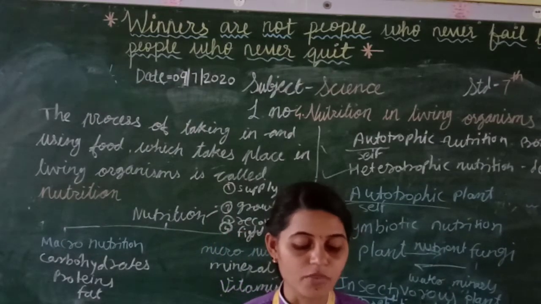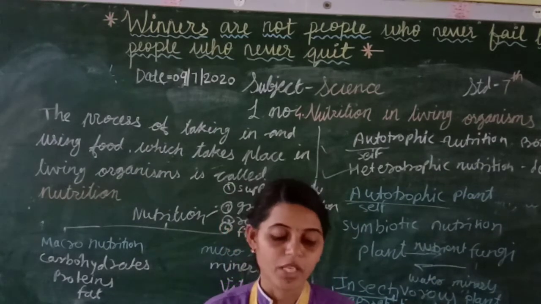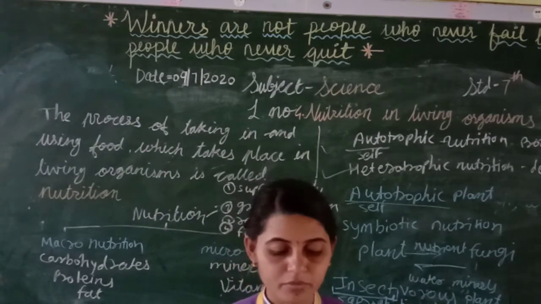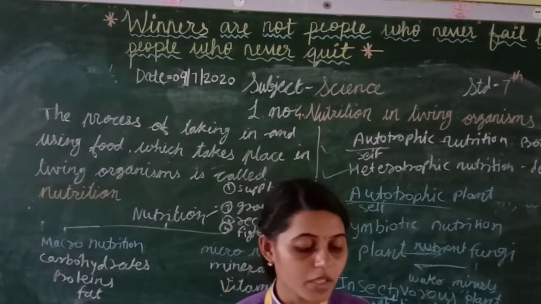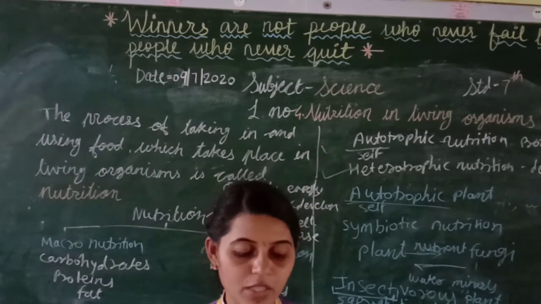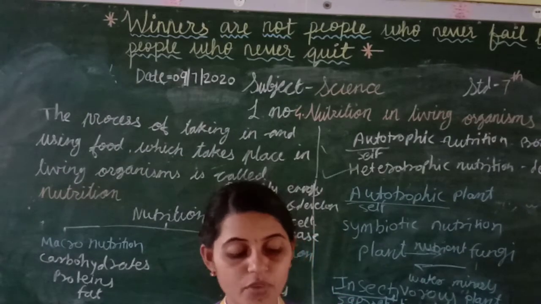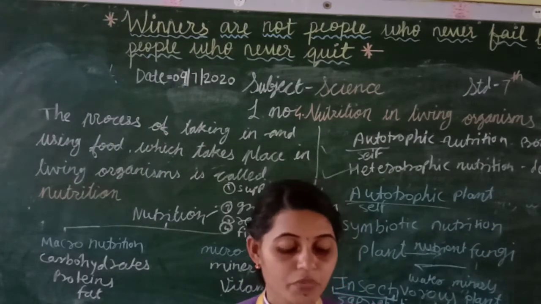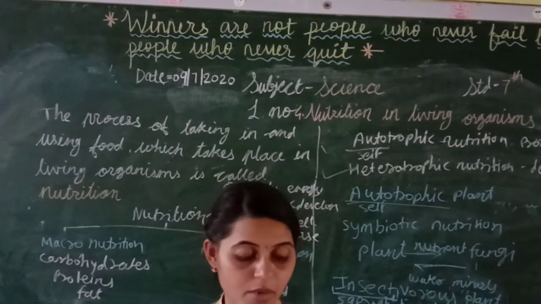Phosphorus: conversion of light energy into chemical energy. Phosphorus converts light energy to chemical energy. What is the effect on the plant? Early leaf fall, late flowering and slow growth of roots. Third nutrient, potassium: necessary for metabolic activities. Effect on plants: weak stem, wilting of leaves, failure to produce carbohydrate. Next one, iron: produces chlorophyll. Effect on the plants: yellowing of leaves.